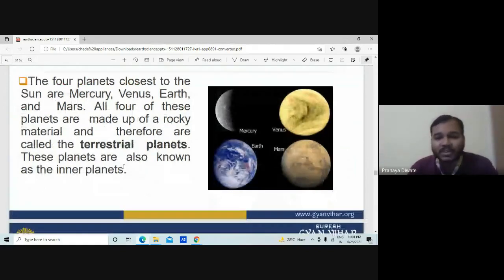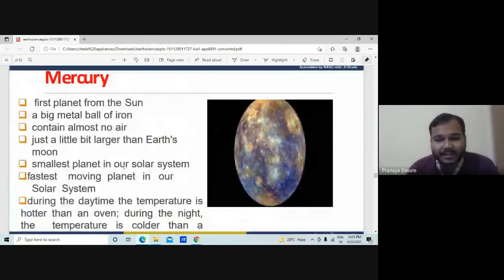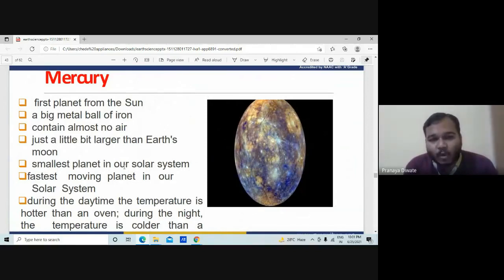The first planet in this sequence is Mercury. So you have Mercury, Venus, Earth, Mars. Mercury is the first planet from the sun, the closest one to the sun. It is a big metal ball of iron, so its composition is iron. It contains almost no air.